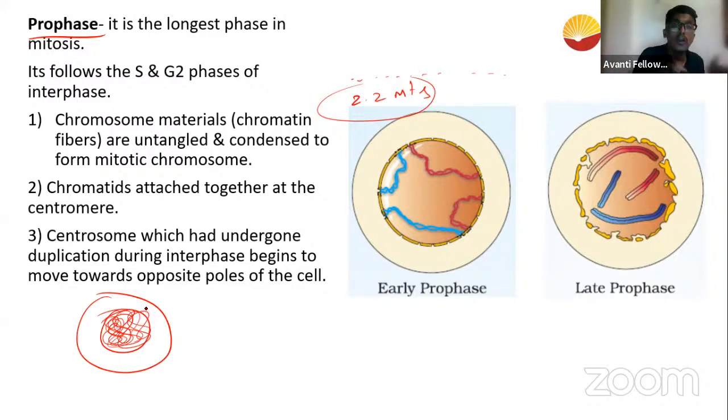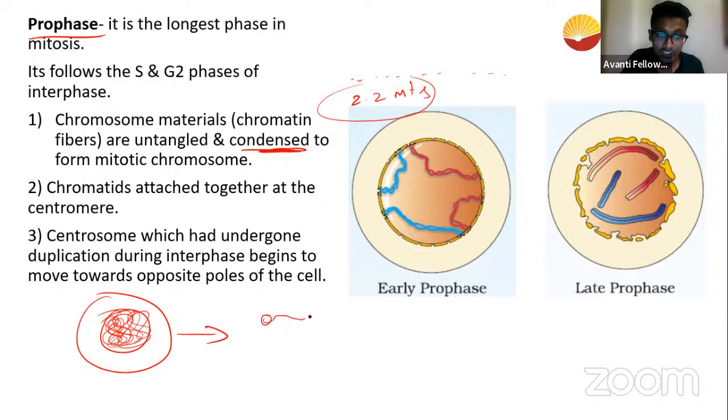Like if you are going for a trip, you can't just take the whole wardrobe and dump it in your bag. Can you carry it like that? No, your bag has limited space. You need to make sure what is required, what is not required, and that everything is in order. Similarly, this genetic material that is so loose, completely untangled, goes under a process called condensation. What is condensation? Condensation is a process of packing of DNA.